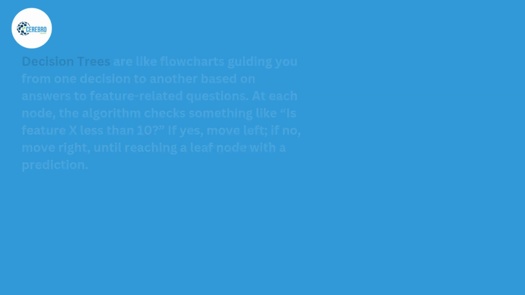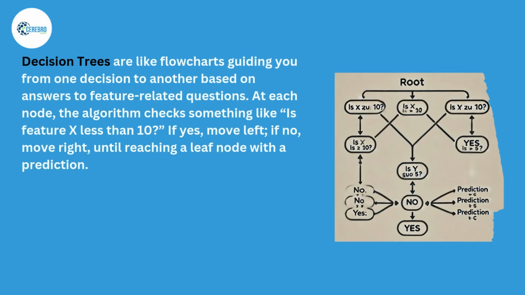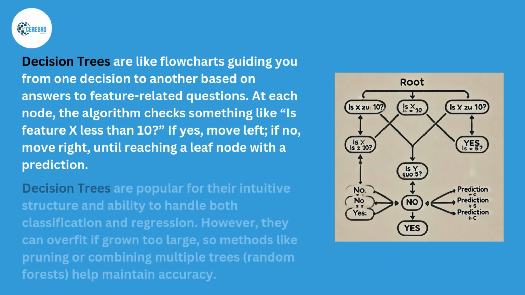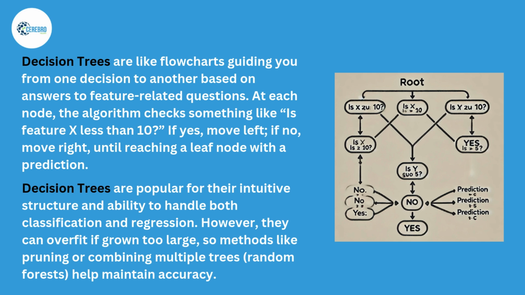Decision trees are like flowcharts guiding you from one decision to another based on answers to feature-related questions. At each node, the algorithm checks something like, is feature X less than 10? If yes, move left. If no, move right, until reaching a leaf node with a prediction. Decision trees are popular for their intuitive structure and ability to handle both classification and regression. However, they can overfit if grown too large. So methods like pruning or combining multiple trees (random forests) help maintain accuracy.